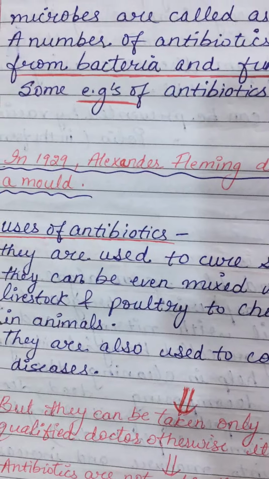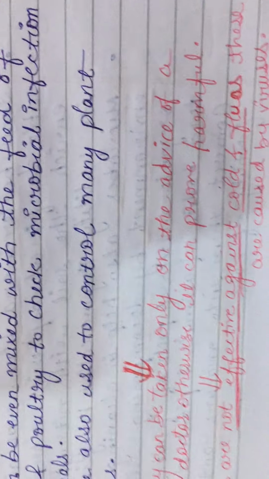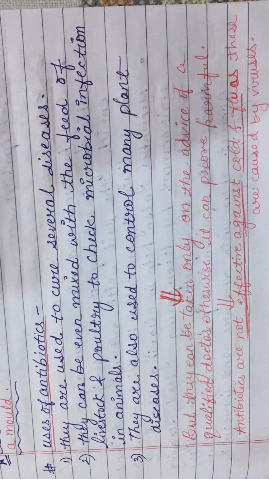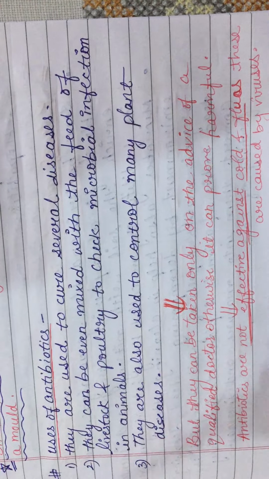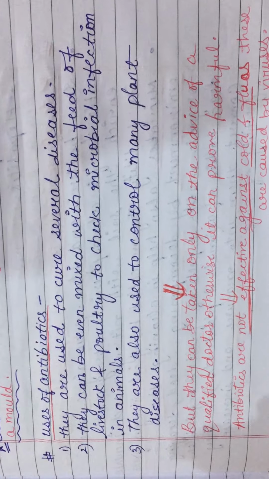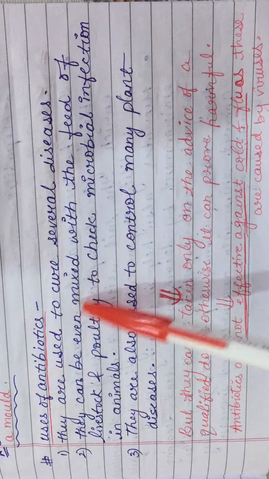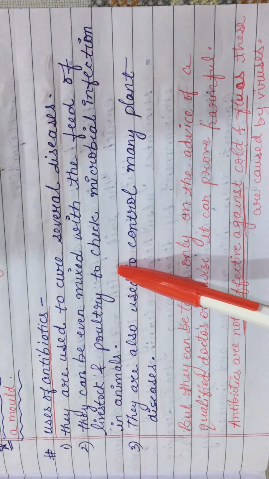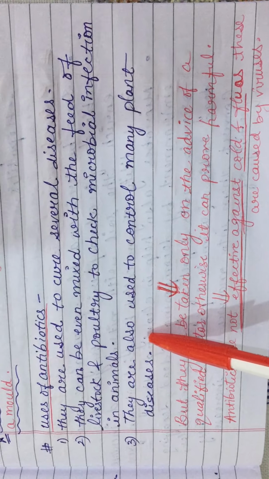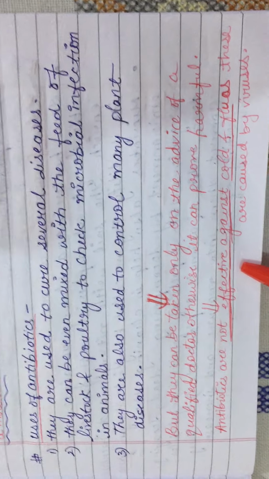What are the uses of antibiotics? Antibiotics, as I have told you, are the medicines which are prepared from microbes and are used to kill other disease-causing microbes. They are prepared for killing disease-causing microorganisms, for treatment of diseases. They are mixed to control plant diseases also. They are used to cure several human and animal diseases. They are used for curing plant diseases. Even antibiotics can be mixed with the feed of livestock and poultry to check microbial infection in animals.